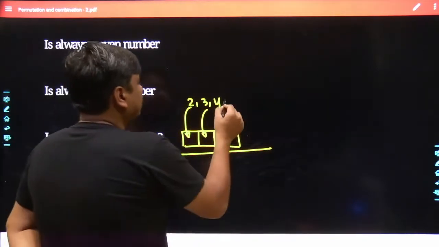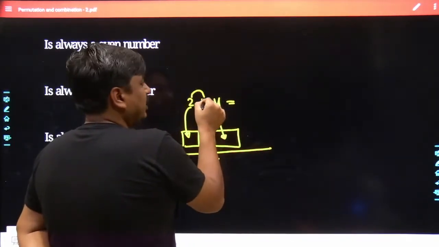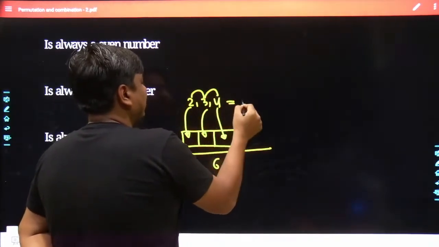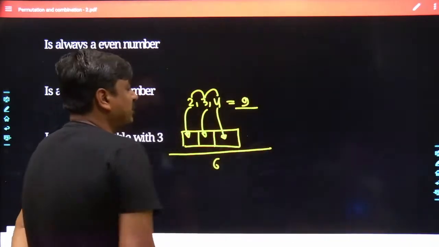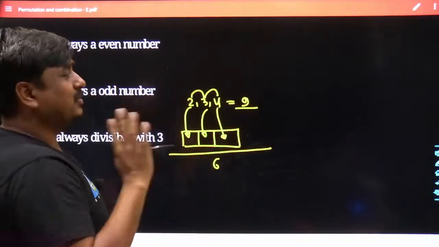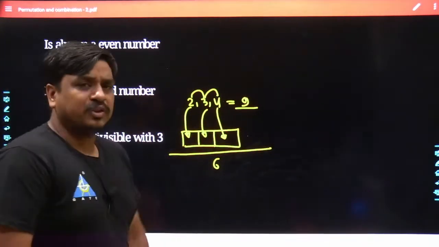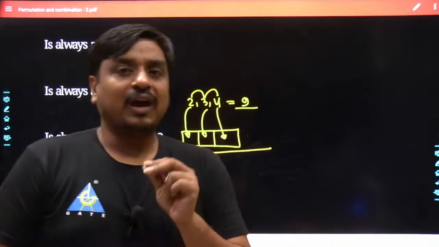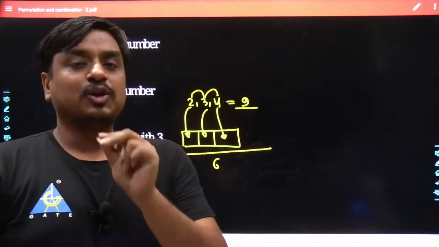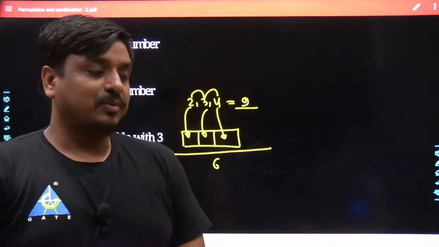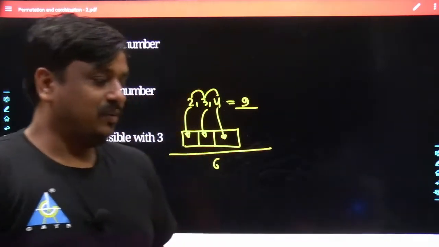And once you add them together, you will get to know 2 plus 3 is 5, 5 plus 4 is 9. Their addition would always be 9, in either sequence they are present in. So one thing is quite sure, if using the 2, 3 and 4 without dropping any of the digits, you make a new 3 digit number, it would always be divisible by 3.